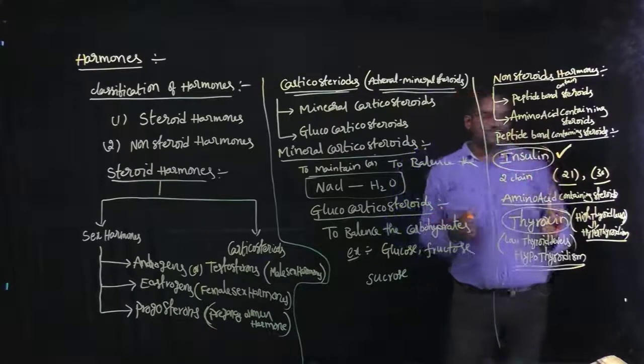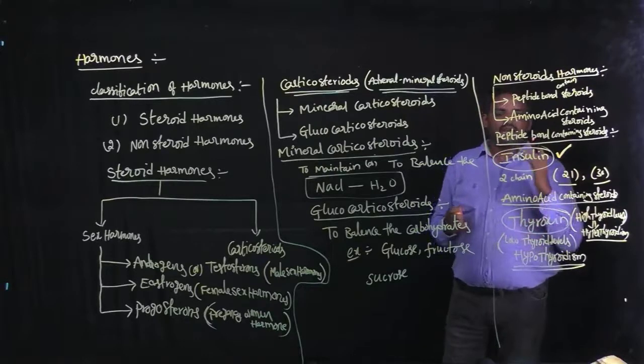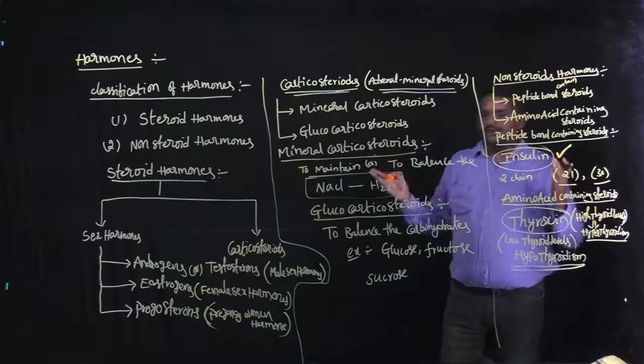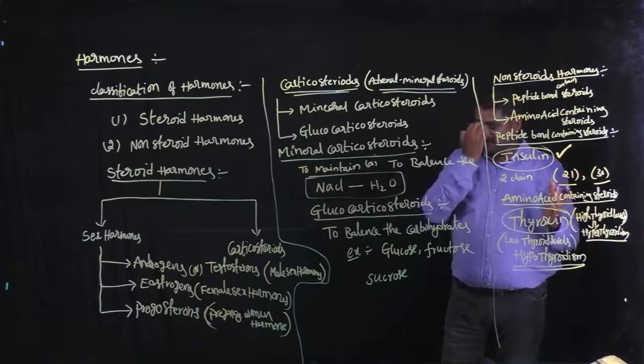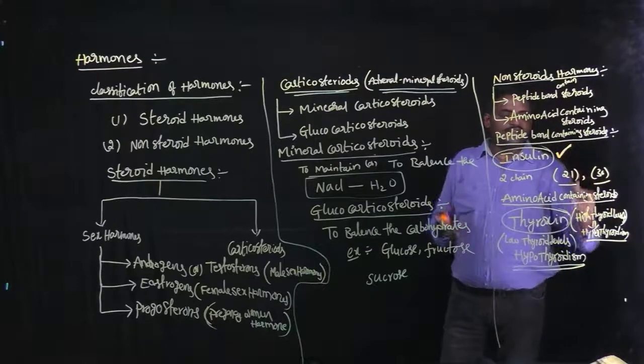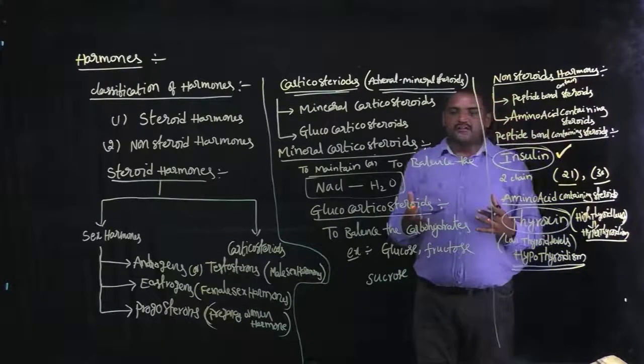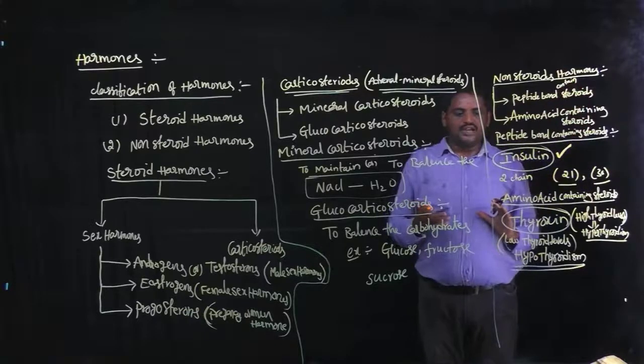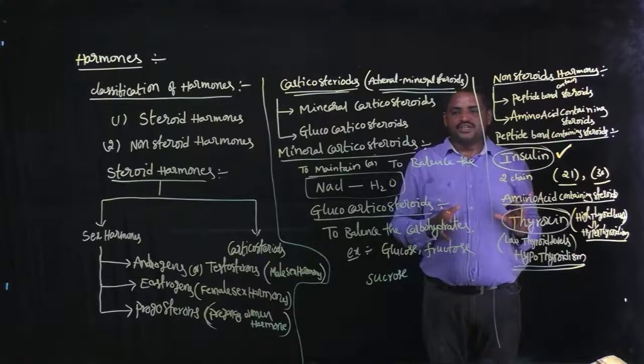And next, amino acid containing steroids, best example thyroxine. Generally, many people are observed. Some people have high thyroid levels and are affected by hyperthyroidism, and a few people are affected by hypothyroidism, where thyroid levels are very low. Anyhow, persons affected by hyperthyroidism or hypothyroidism use thyroxine steroid in such situations. So this thyroid